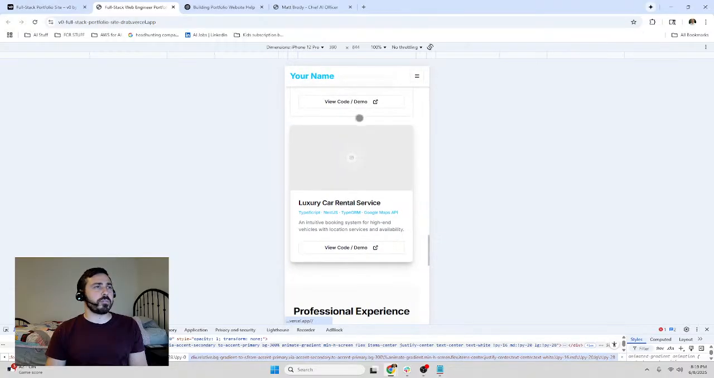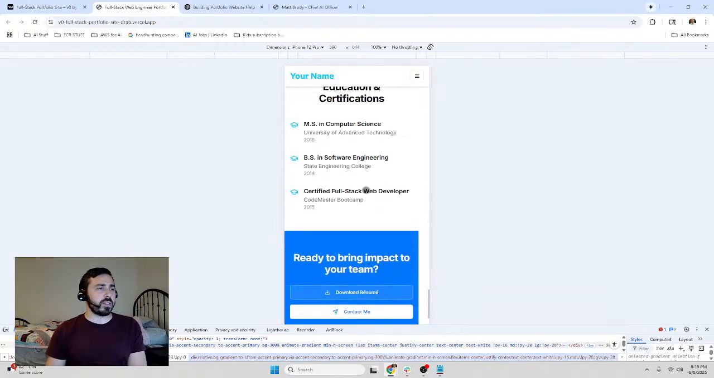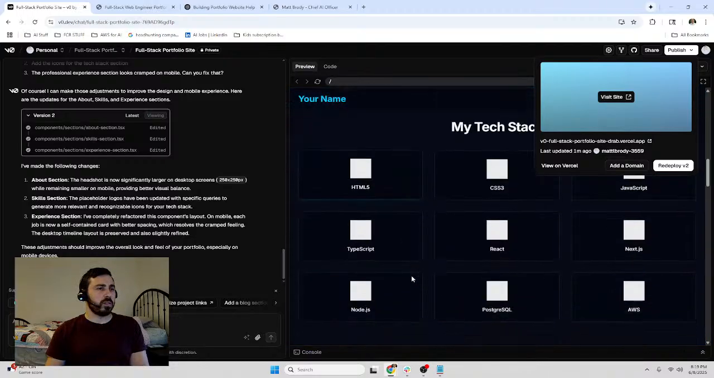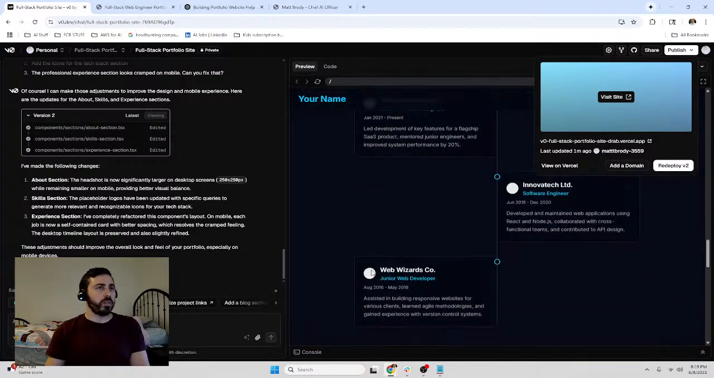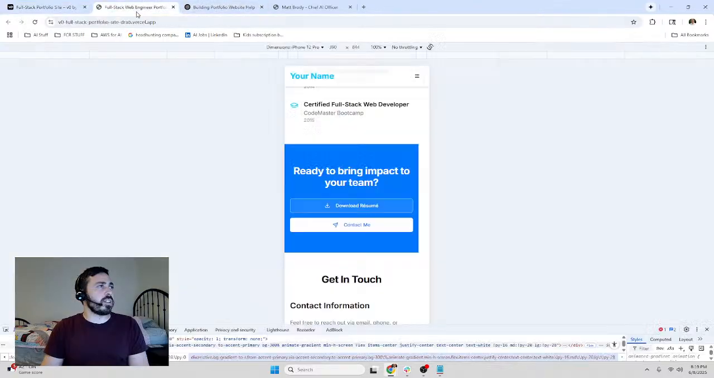Wait, I just did something. Something got a little messed up. Okay, so it overlapped it. So I'm going to have to tell it: the professional experience section is overflowing on the right side. So it does overflow on mobile. Looks great other than that. And then is there anything else we need to kind of fix?